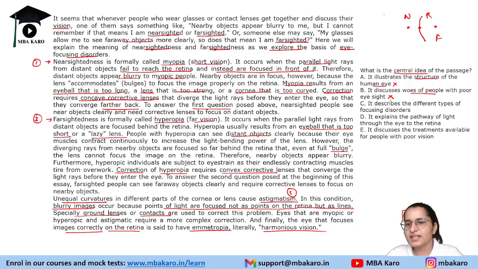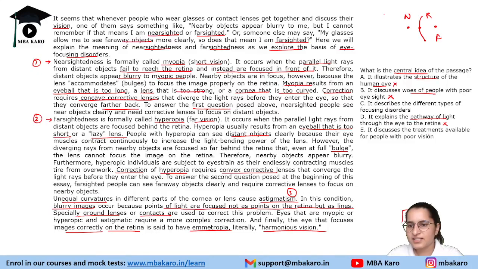C says it describes the different types of focusing disorders. And here they also say, we will explain the meaning of nearsightedness and farsightedness, and we explore the basis of eye focusing disorders. D says it explains the pathway of light through the eye to the retina. It is not explaining the pathway, just explaining how disorders happen.